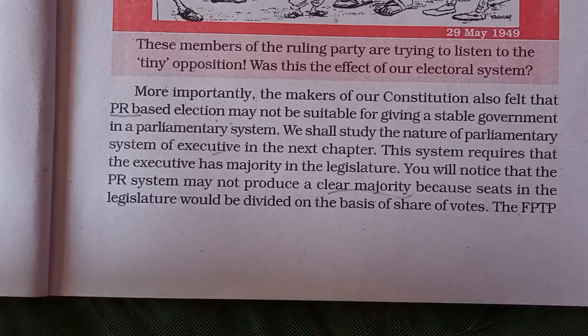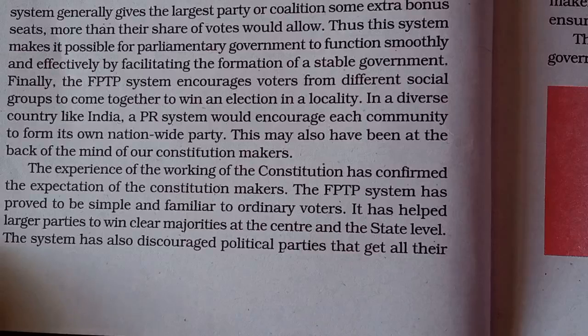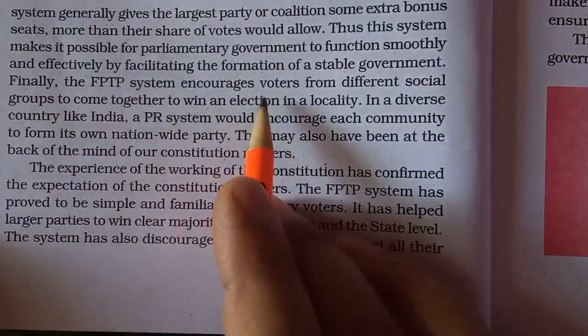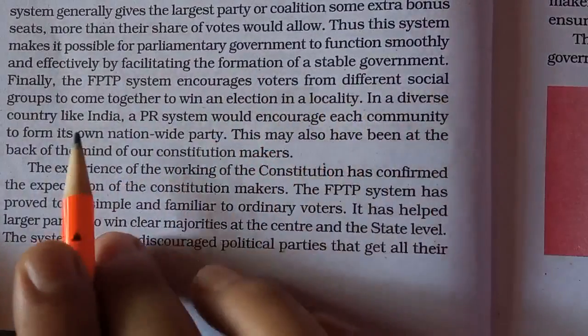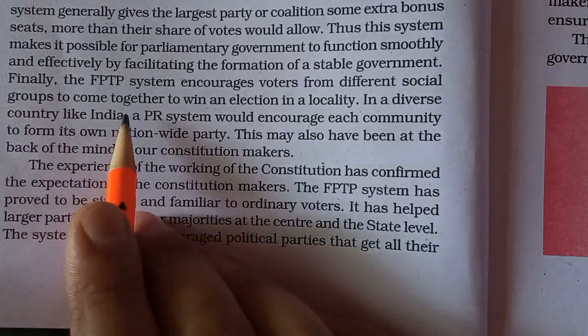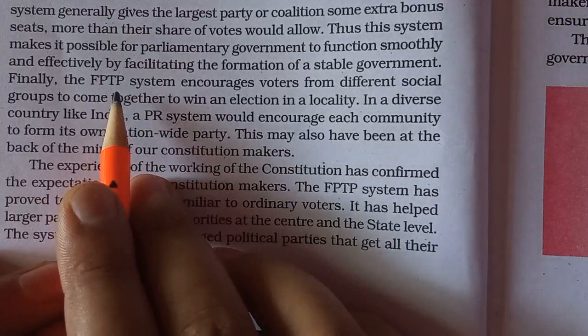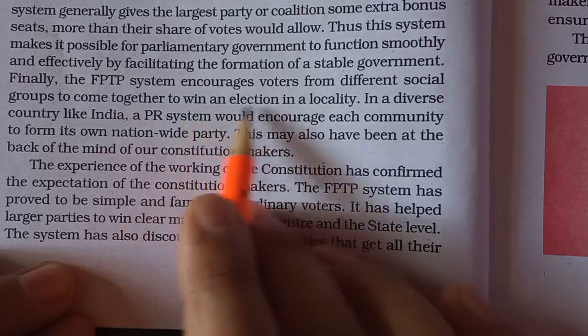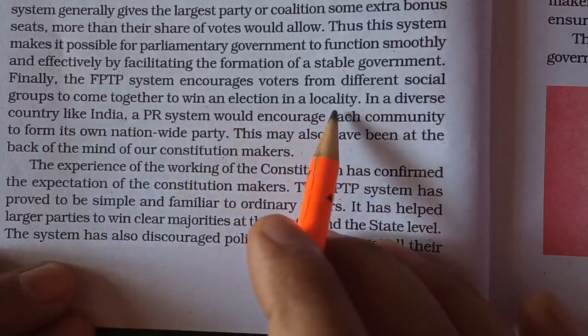But in India, only that party is given the share in the government which gets the majority of the seats. That is, out of 543, they need to have 272 seats to have the government at the center. Another reason why India has opted for the FPTP system is that FPTP encourages voters from different social groups to come together. There are various social groups, we know, a lot of diversity. So this FPTP system always encourages voters from various groups to come together to win an election in a particular locality or constituency.